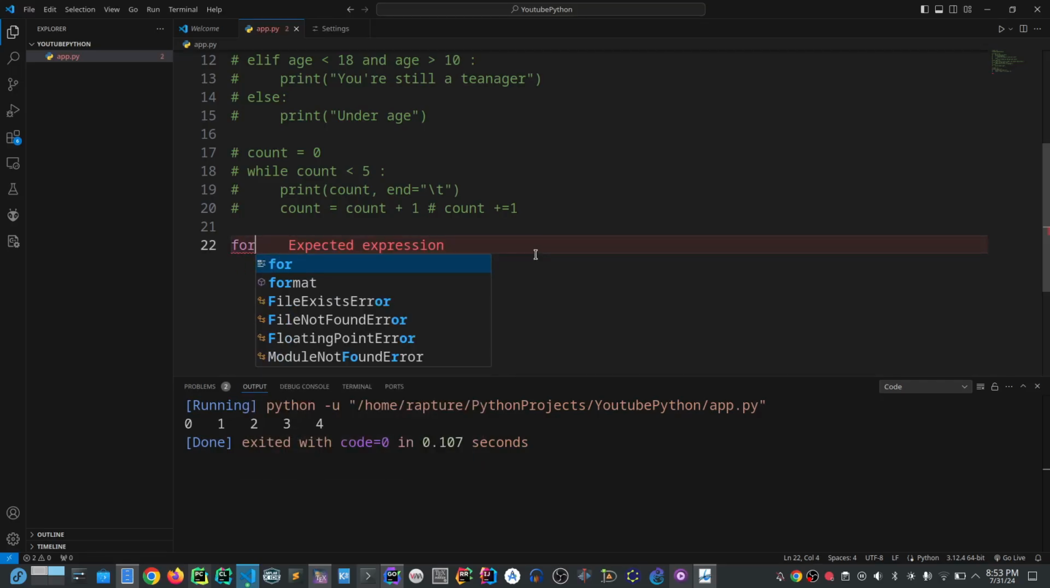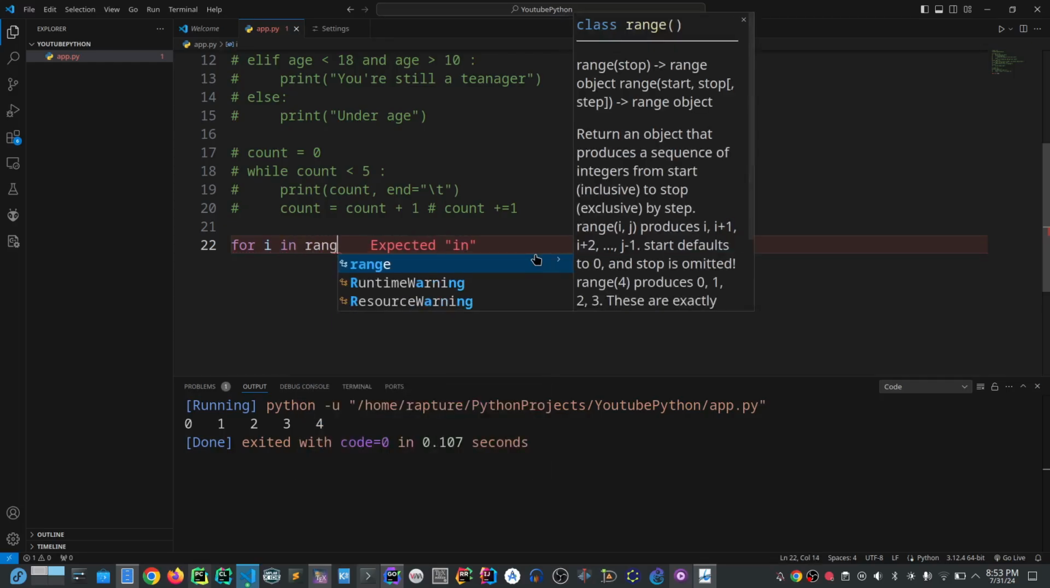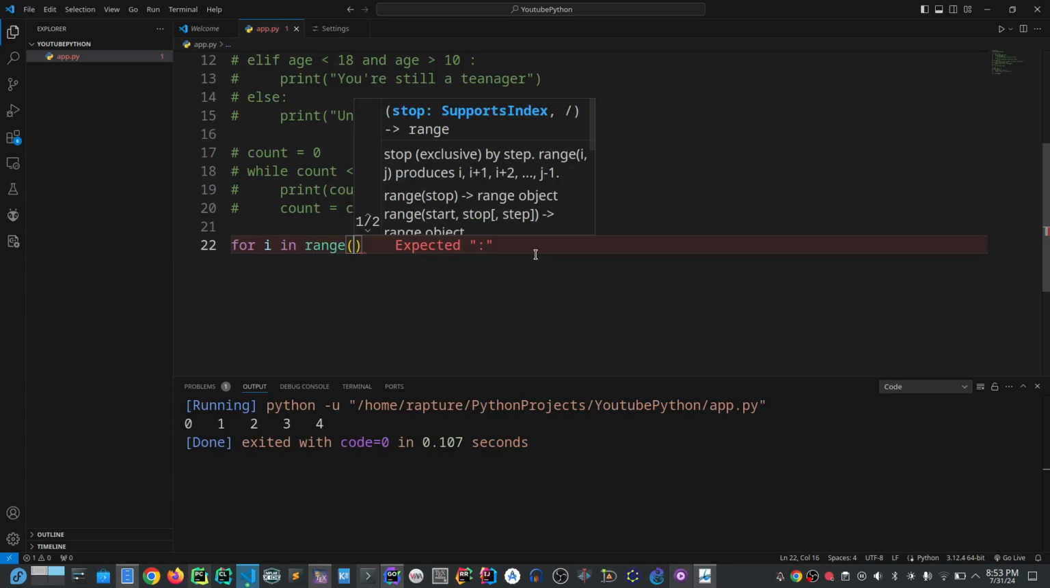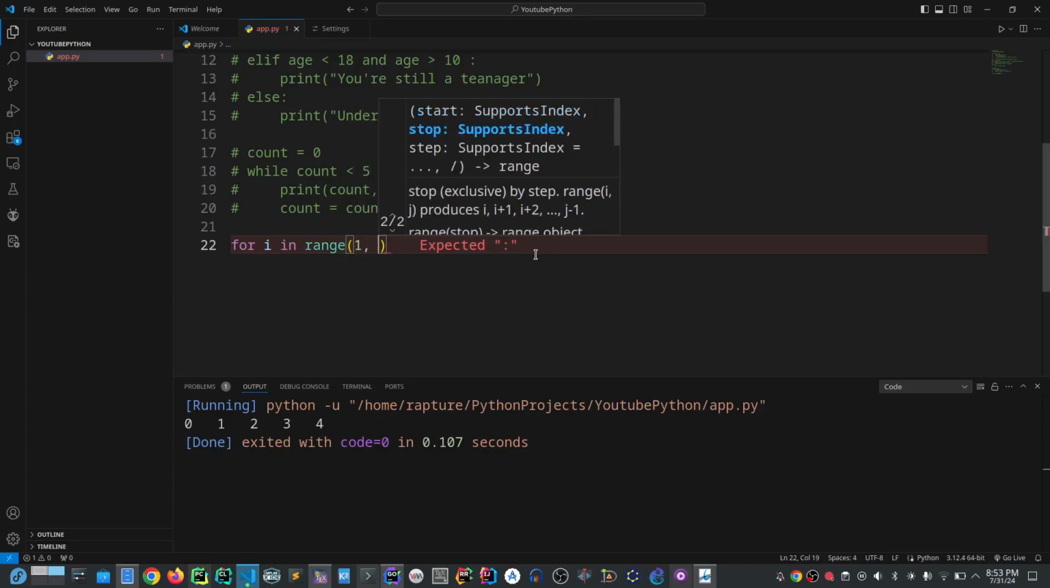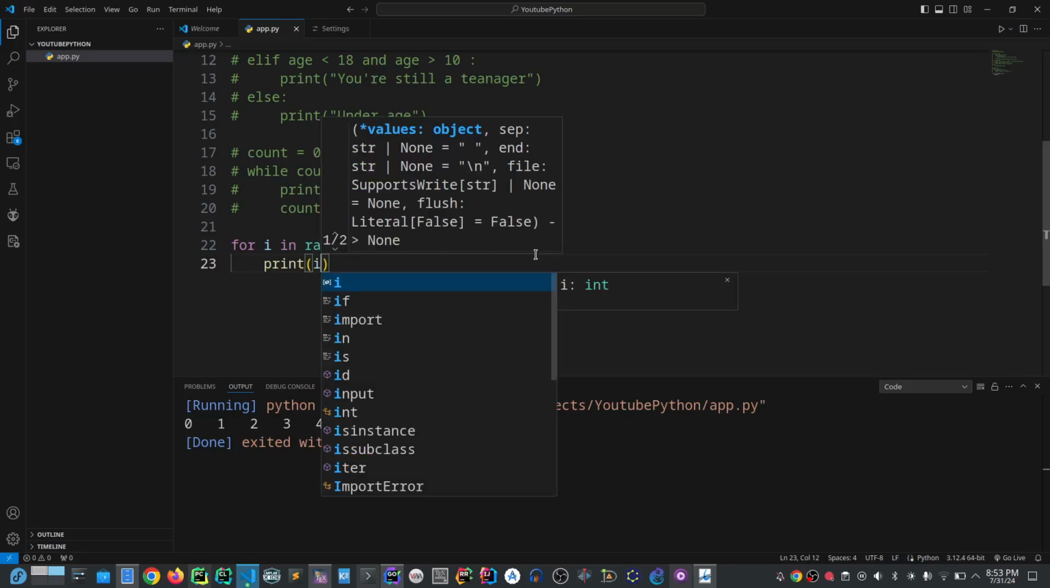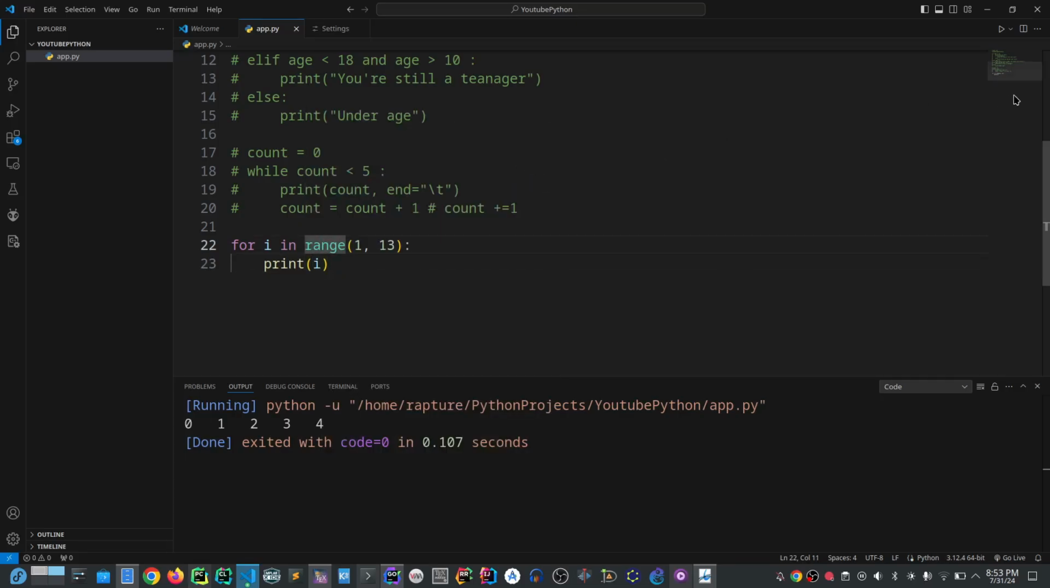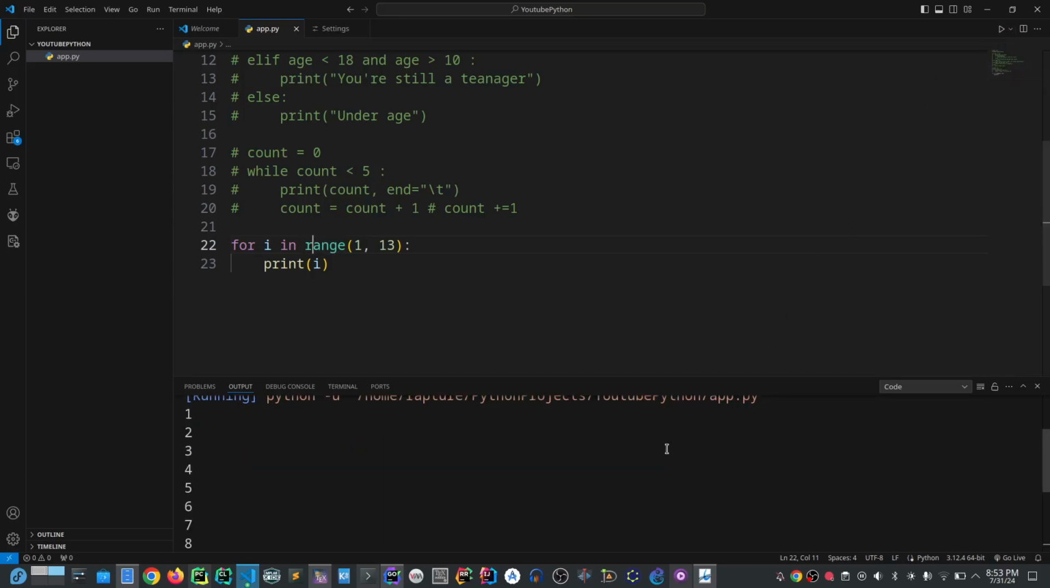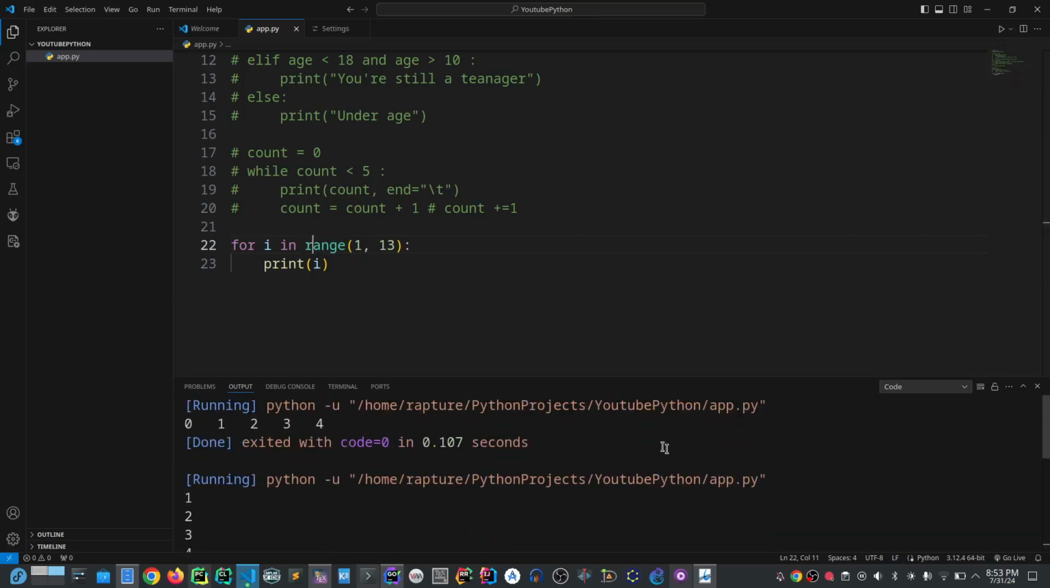Let's print out a multiplication table. Our multiplication table starts from 1 to 12, and also horizontally 1 to 12, vertically 1 to 12. For example, we have i in the range starting from 1 to stop at 13, so it's going to stop at 12. Then if we print out i, let's see the value I'm going to get. We get 1 to 12. Beautiful.